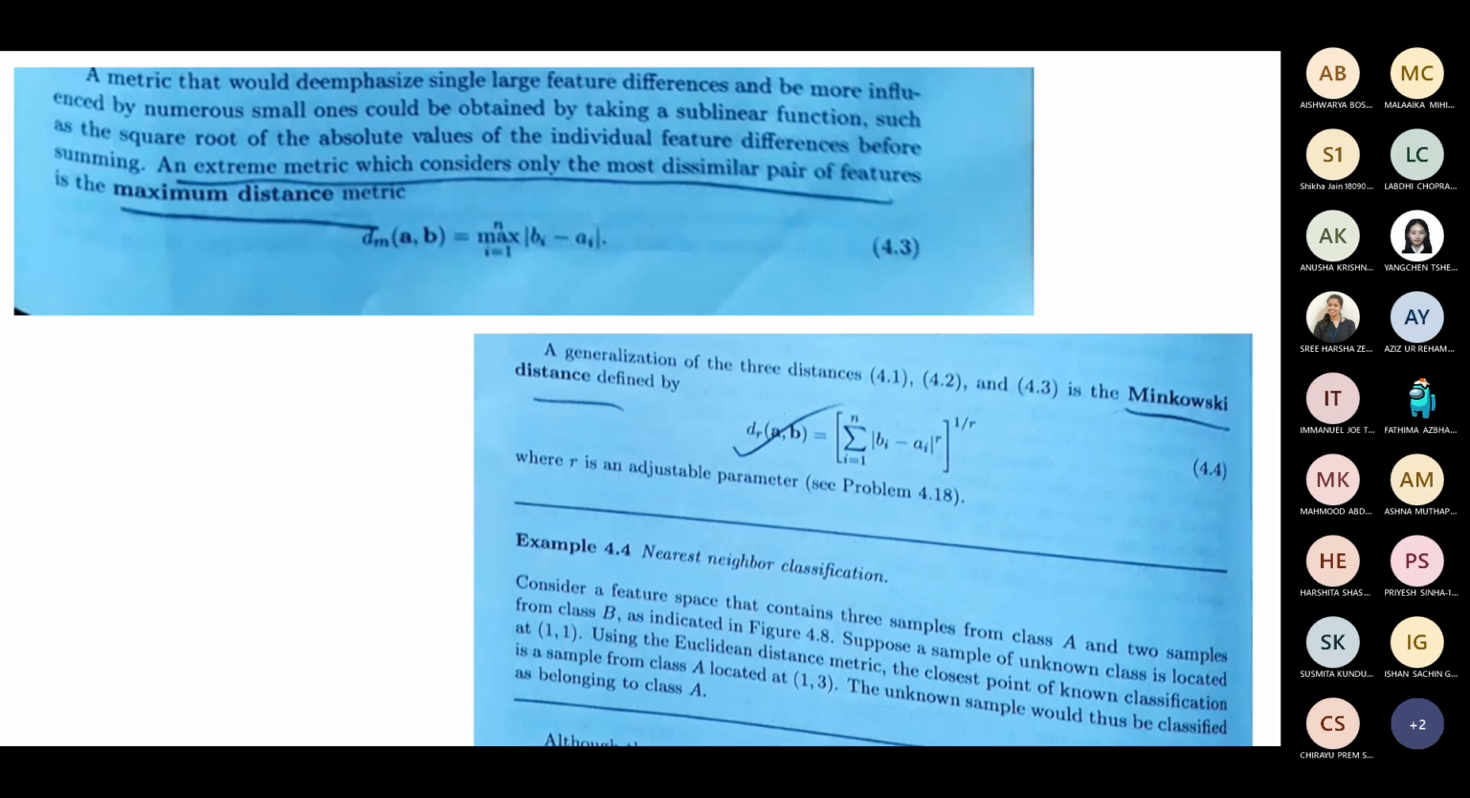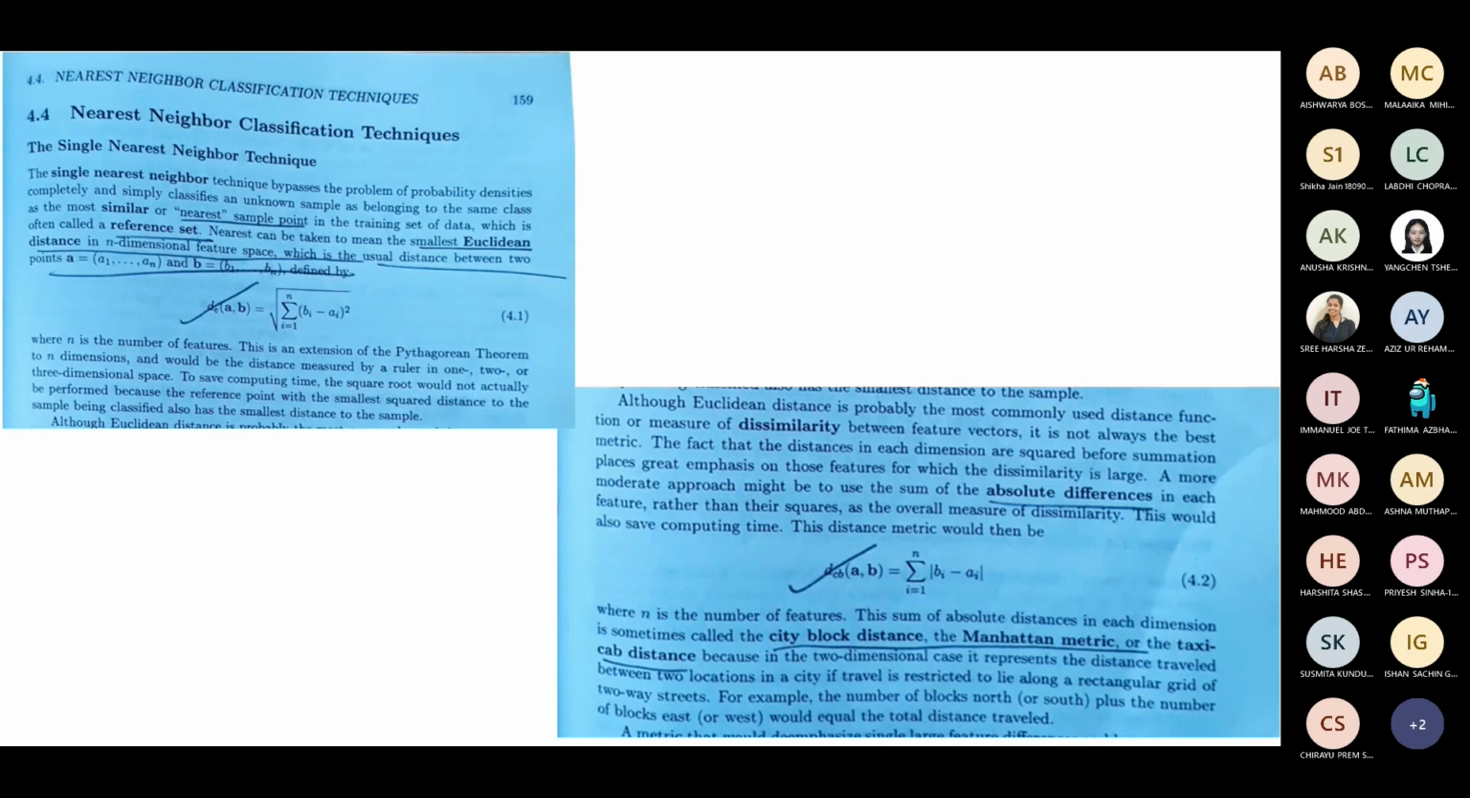Even there are other distances. Sometimes one more distance is there between the points. You may have heard it is called maximum distance, or maximizing the distance. There is one more distance, like city block distance, that can be used. And we have already seen this Euclidean distance and city block distance, or absolute difference, as we call it.